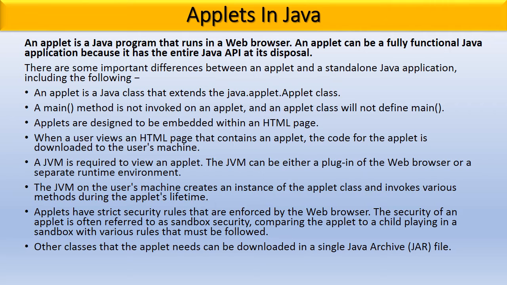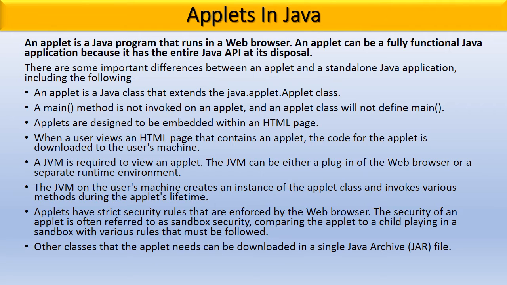First, an applet is a Java class that extends the java.applet.Applet class. Next, the main method is not invoked on an applet, and an applet class will not define main. Then, applets are designed to be embedded within an HTML page.